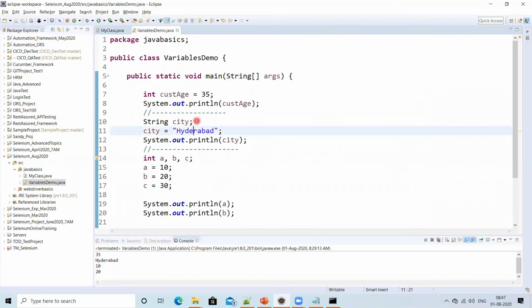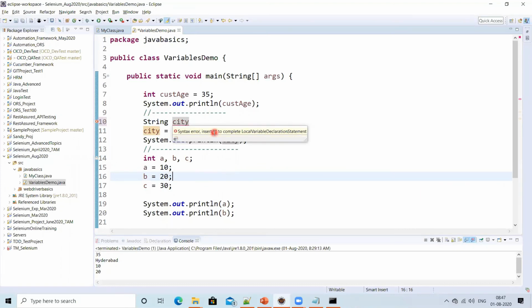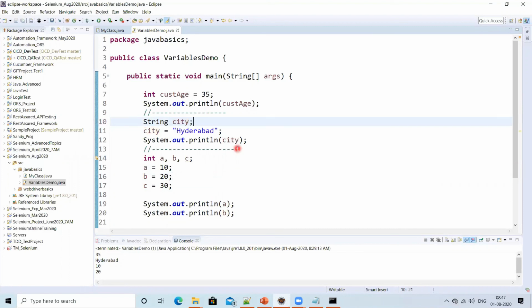If there is any mistake, if it is unable to compile, it will show you an error. See what it is saying? Syntax error. Here it is saying that this statement is missing. So compilation is done automatically. All right. That is about writing a sample Java code and then compiling and executing it from the command window, and then we have seen the same thing in Eclipse as well.